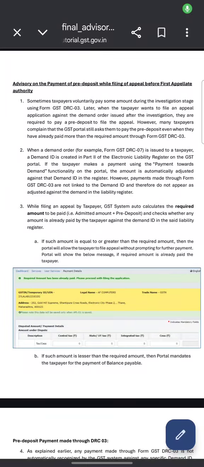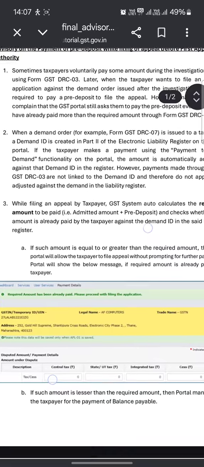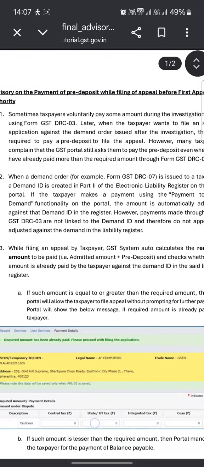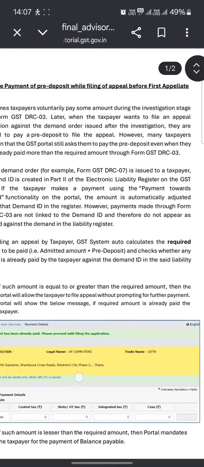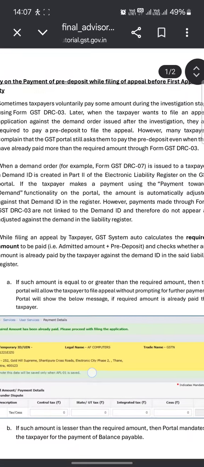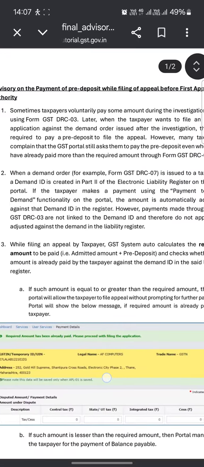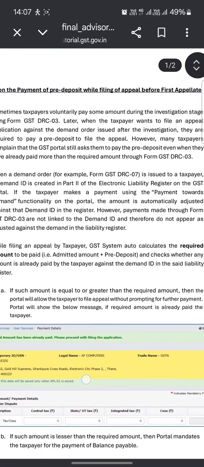Today we will discuss the advisory on payment of pre-deposit while filing the appeal before the first appellate authority. Sometimes taxpayers voluntarily pay some amount during the investigation stage using DRC-03. Later, when the taxpayer wants to file an appeal against the demand order issued after the investigation, they are required to pay pre-deposit for the appeal.